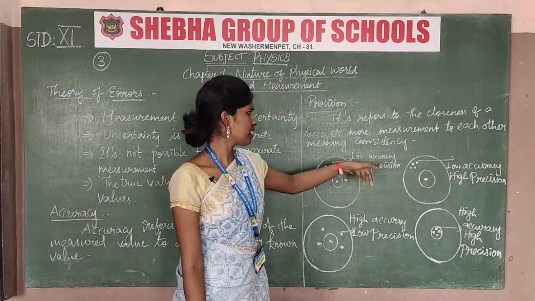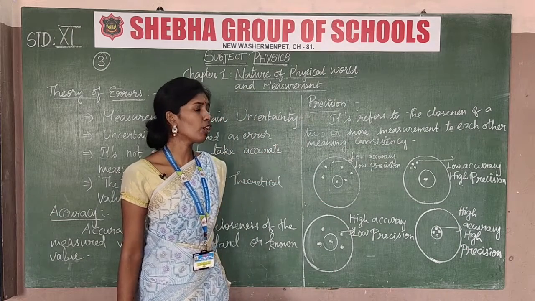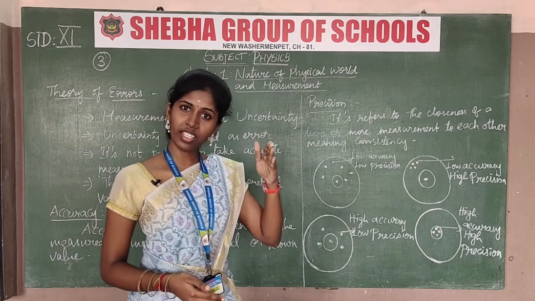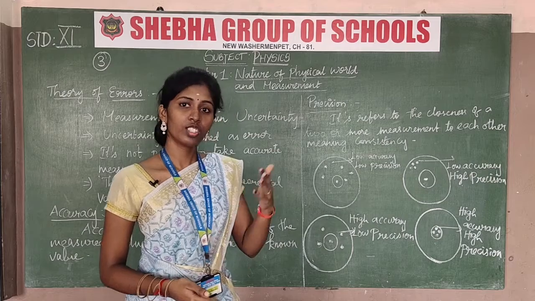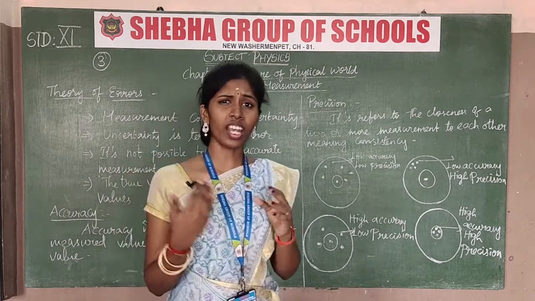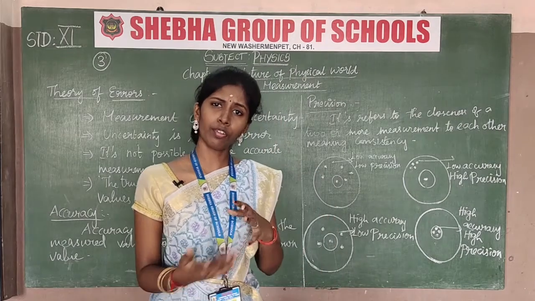Precision refers to the closeness of two or more measurements, where the measurement is repeatedly the same. The same reading happens in that measurement, though the target of that measurement is different.